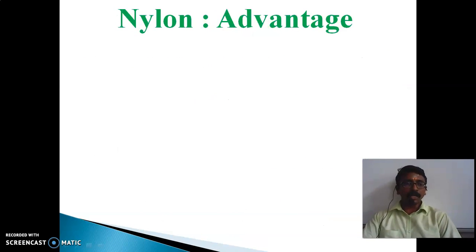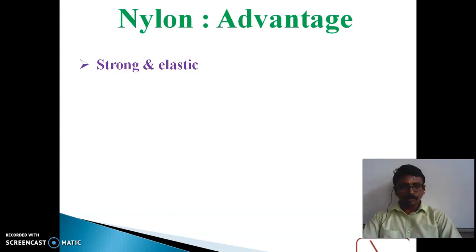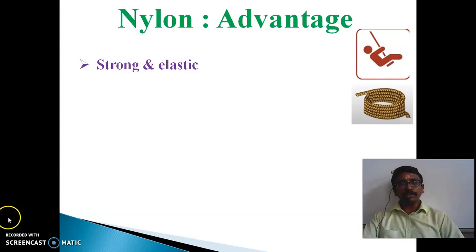Next we can go for the advantages. So what are all the advantages of nylon 6,6? First, it is very strong and elastic, so that we can use it for climbing the mountain.